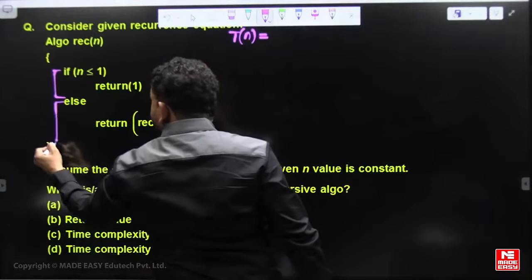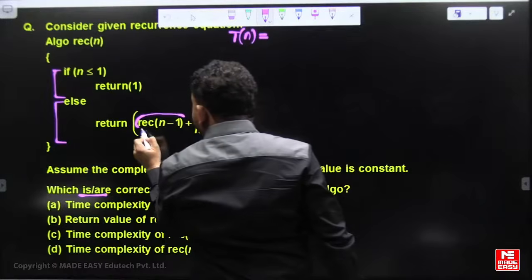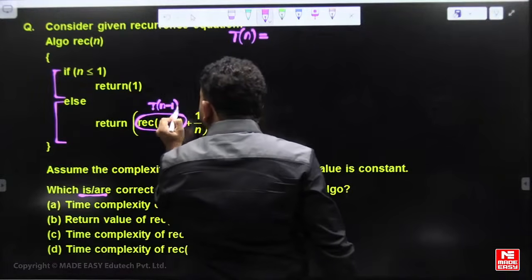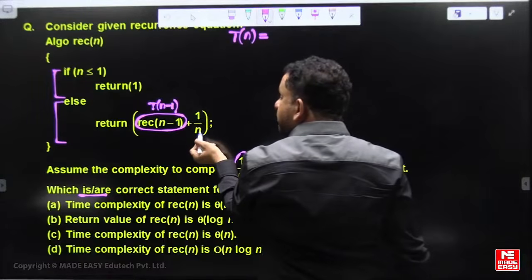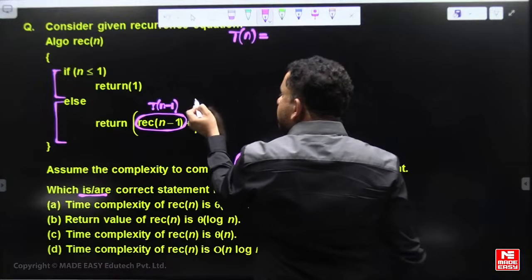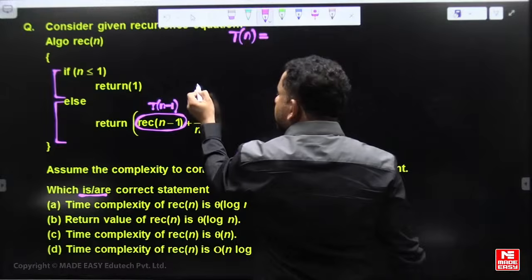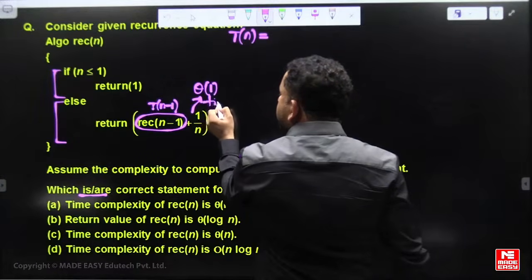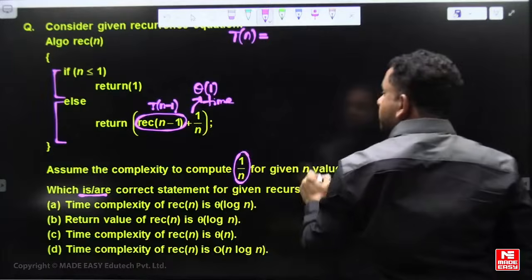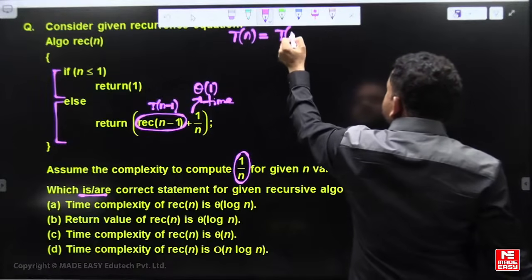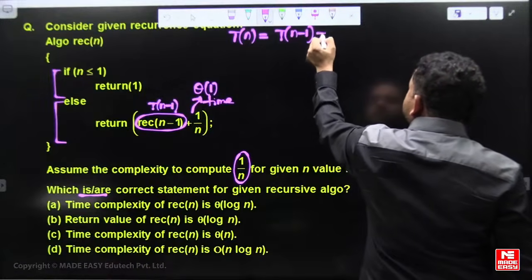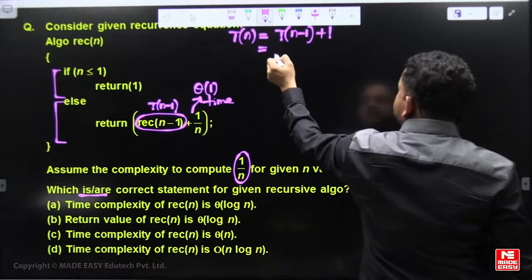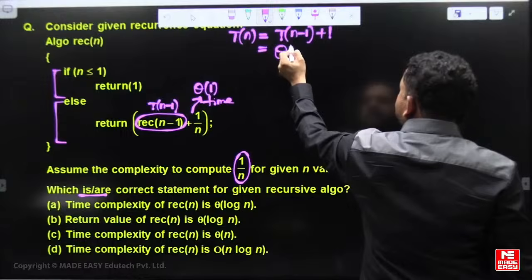In the else part, recursive of n minus 1 requires T of n minus 1 time, and the remaining computation cost, computing 1 by n and adding, is constant. So the recurrence is T of n minus 1 plus constant. Apply the substitution method.